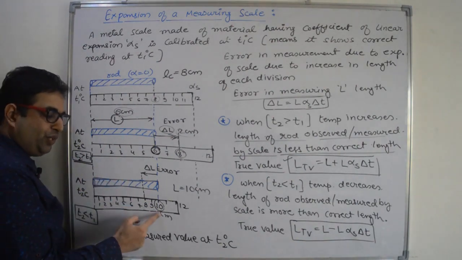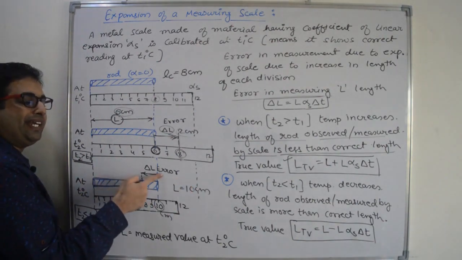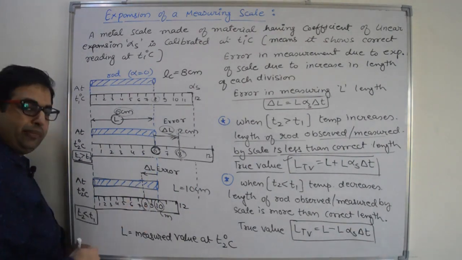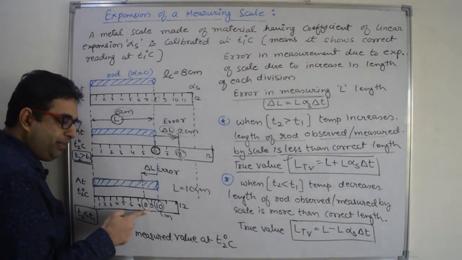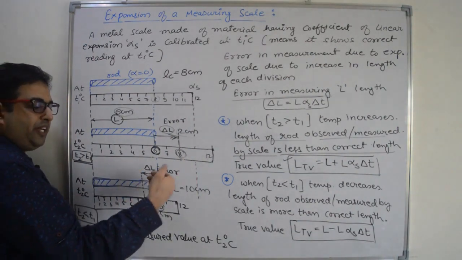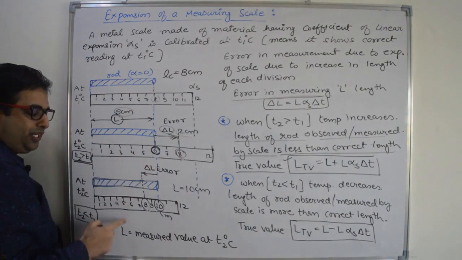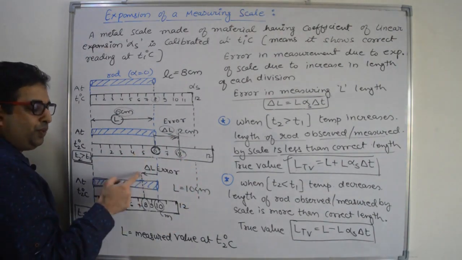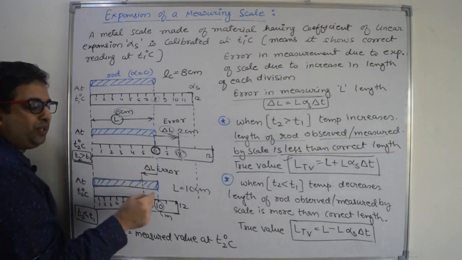To get the correct value, we have to subtract the error. Error is 2 centimeter. Actual length is 8 centimeter. If you subtract the error from the total reading of 10 centimeter, you will get the correct or true value, that is equal to 8 centimeter.